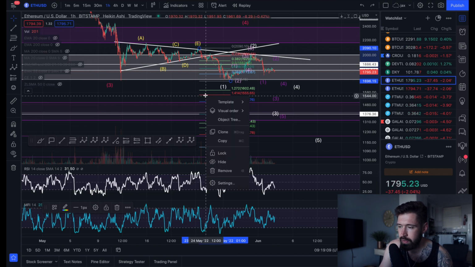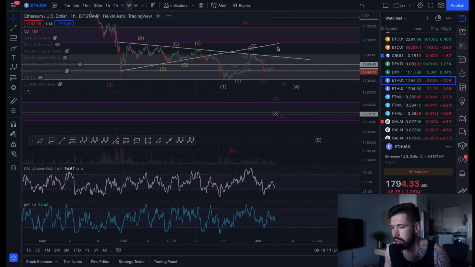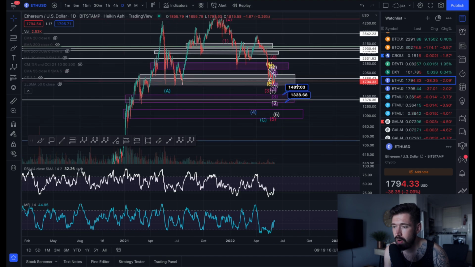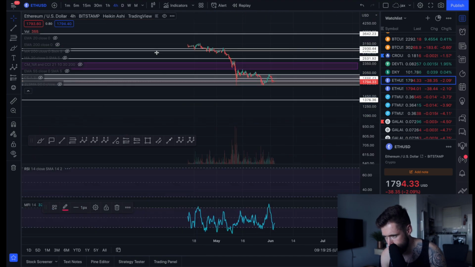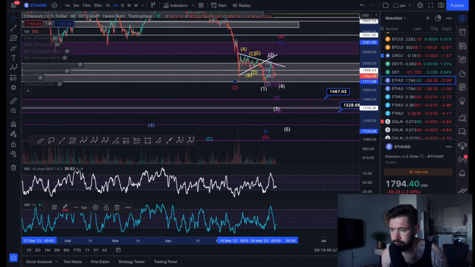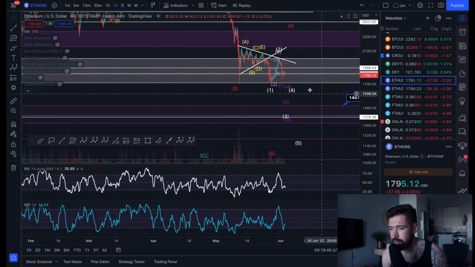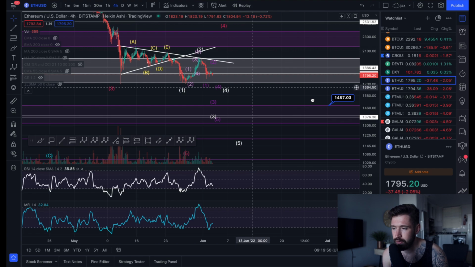The only way to invalidate that current structure is for the wave 4 to come all the way up and break the low of the wave 1, and the wave 1 is all the way up here. I don't think it's the likely scenario. I do think we have one more leg down in my opinion, but of course anything can happen. And just remember that I'm not your financial advisor. I'm just a young guy from Canada.